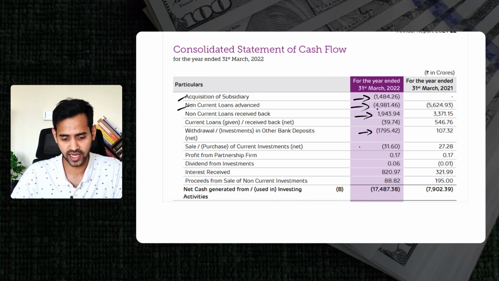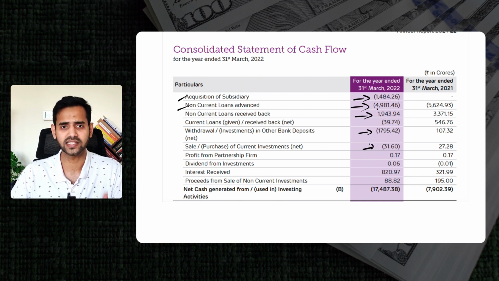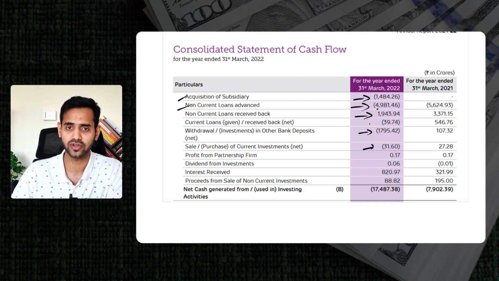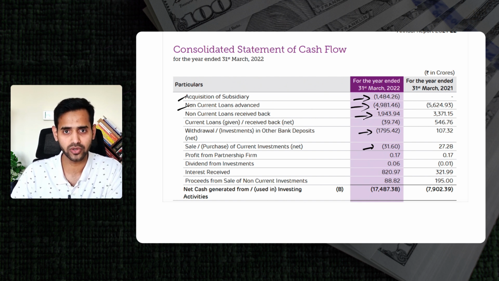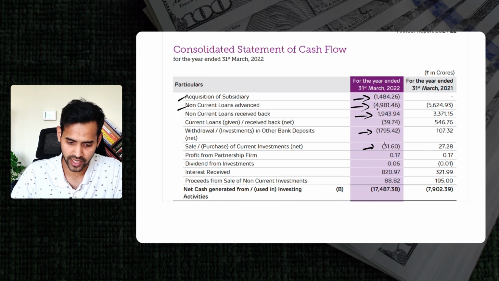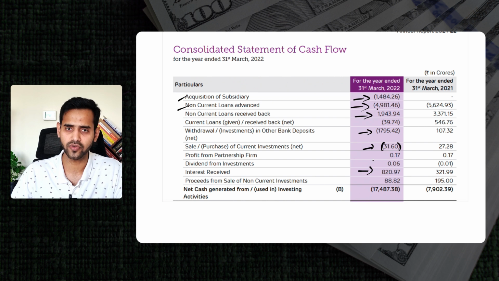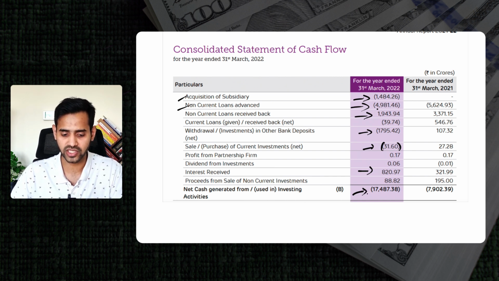Then there are sales of current assets, which you see. So any current asset, an asset which is for a duration of less than 1 year, which has been booked or purchased, for which the money has gone out from the bank account of Adani Enterprises, is booked out over here as minus 31.6 crore. Likewise, there is interest received for some kind of investment that the company has done, or any kind of loan that the company has given. More or less, the short story is, through all of those investing related activities, there is a net amount which is represented over here, which is of minus